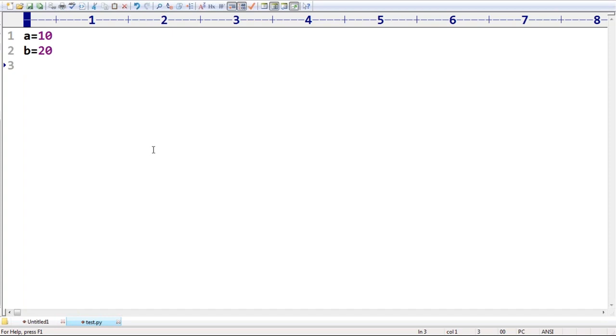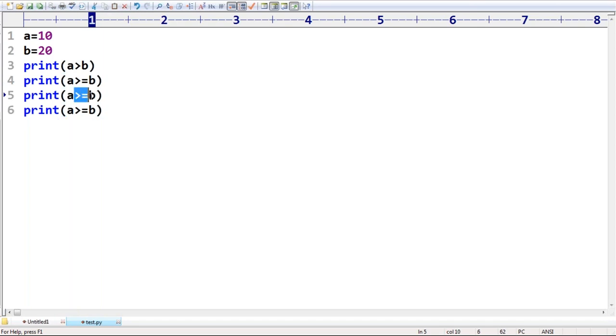Now my question is: print of A greater than B. I'm taking A greater than B. Similarly, A greater than or equal to B. Next one after that, A less than B. A less than or equal to B. Like this I'm taking. Can you please guide, first one, what is the answer? Please respond.